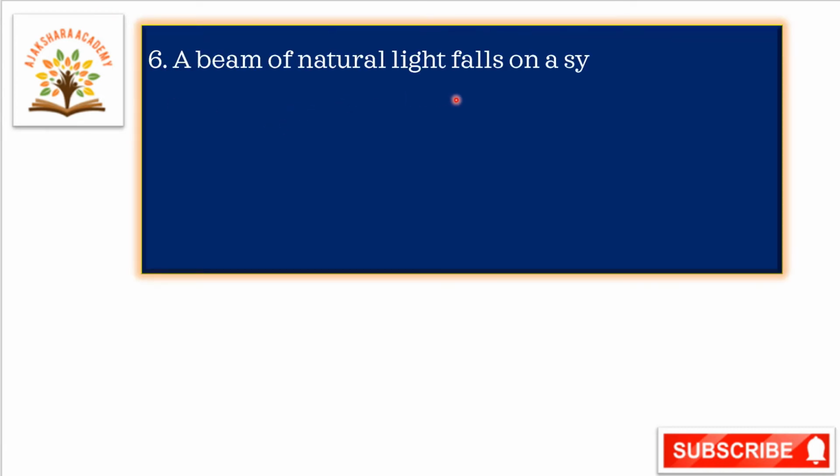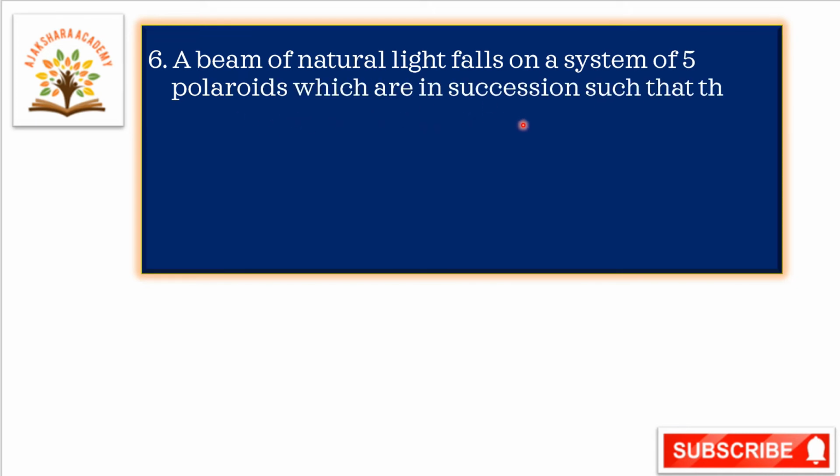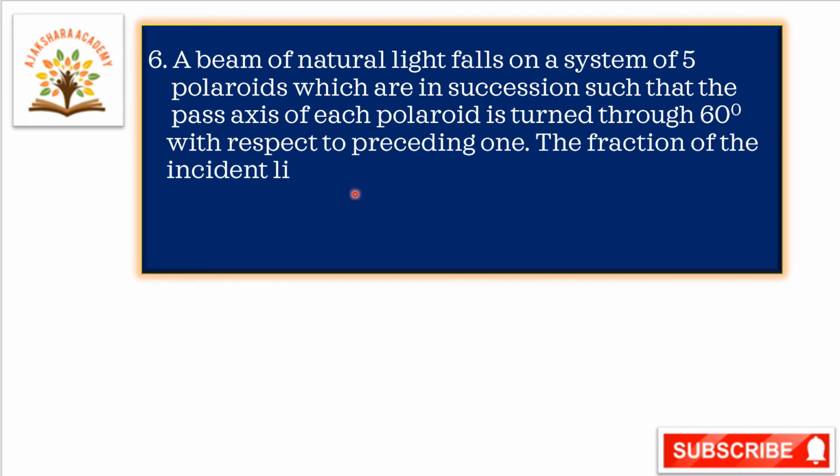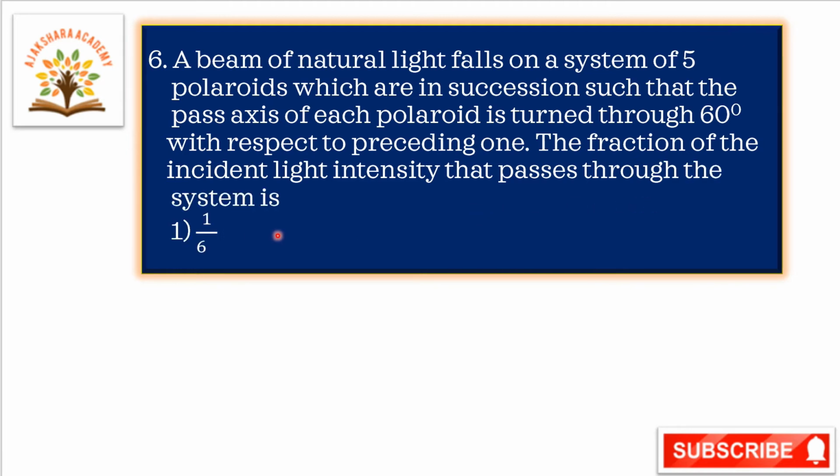In this question, a beam of natural light falls on a system of 5 polaroids which are in succession such that the axis of each polaroid is turned through 60 degrees with respect to the preceding one. The fraction of the incident light intensity that passes through the system is, here we have to calculate the fraction of the incident light that passes through the system. Now let us go to the solution.